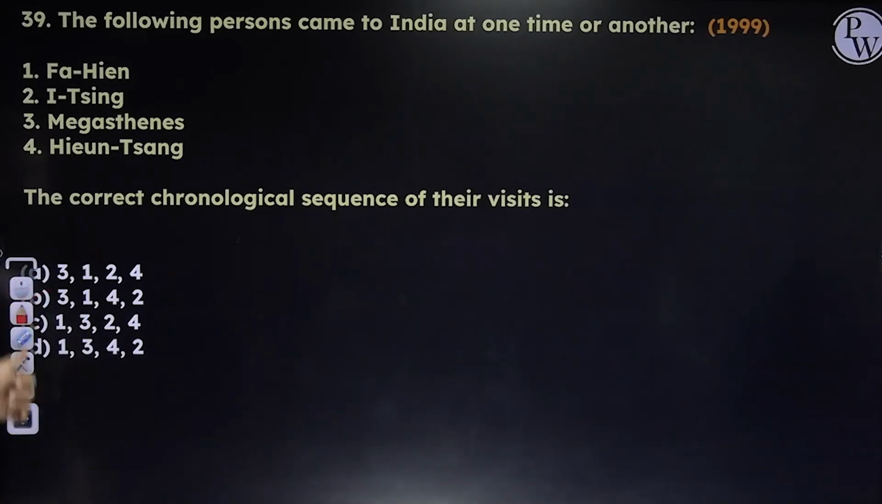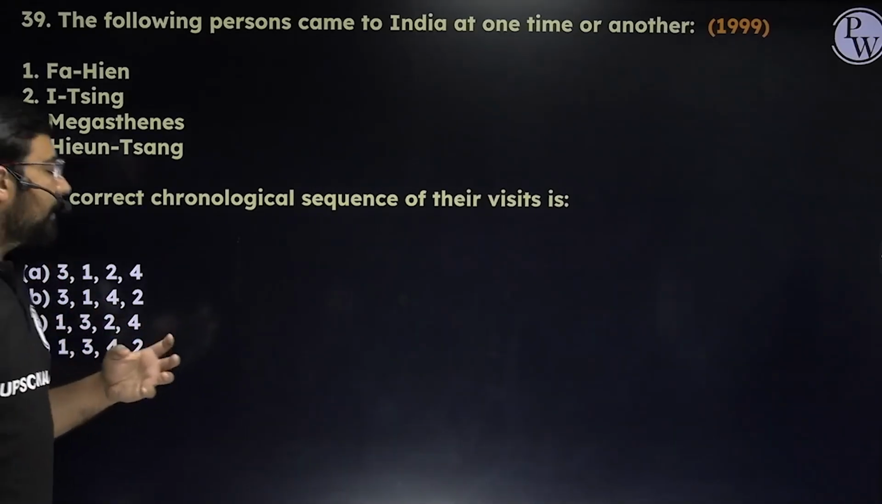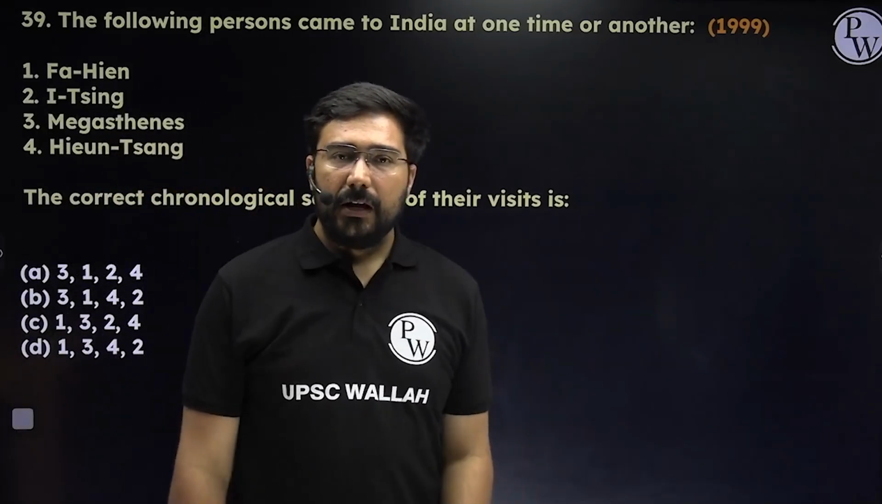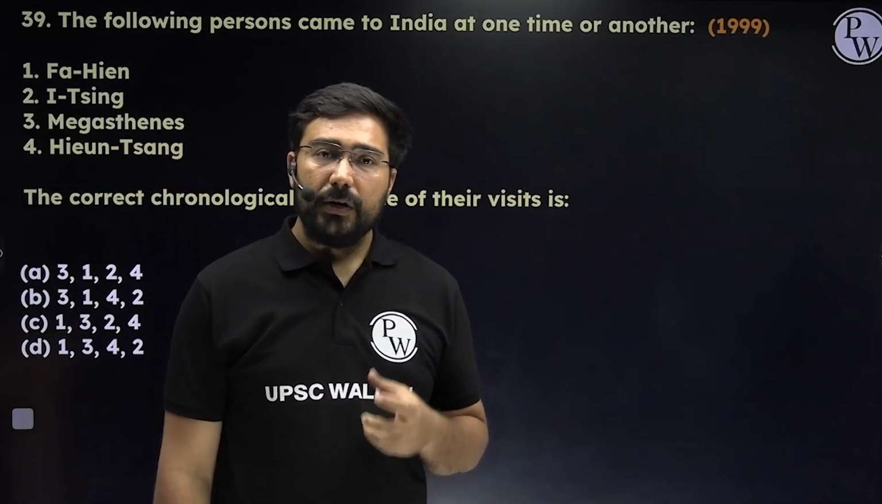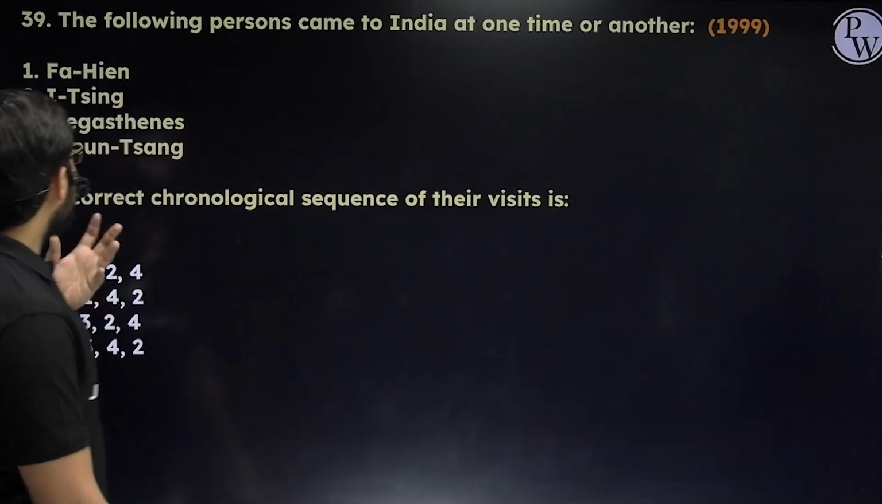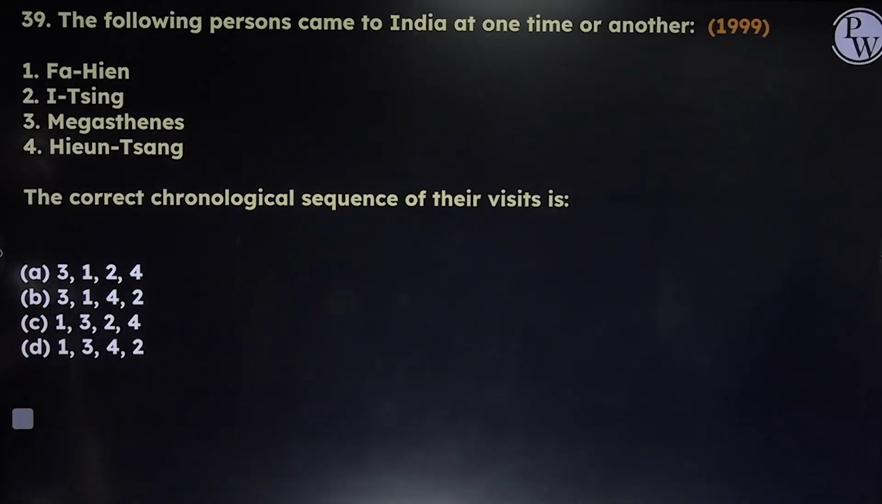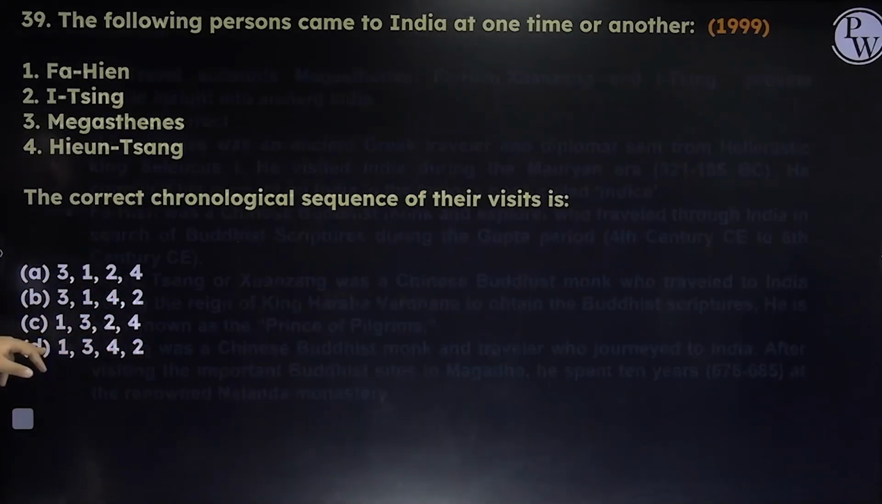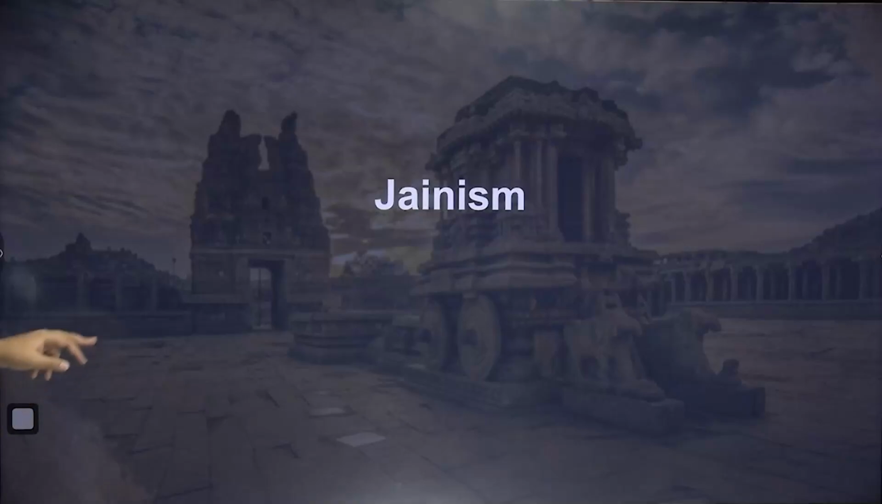Please remember, and even remember the name of the king in whose reign they came. Like Megasthenes, he came during the time of Chandragupta Maurya. Similarly, Fahiyan came during the time of Chandragupta, right? Then Hunsang is linked to Harshvardhana. Itsing came a bit later on. Right, so the answer will become B.